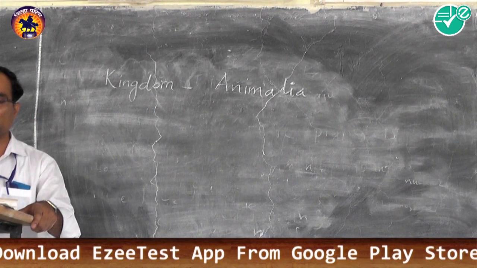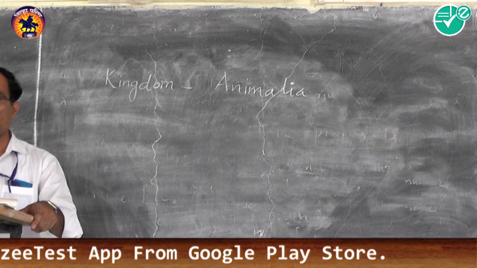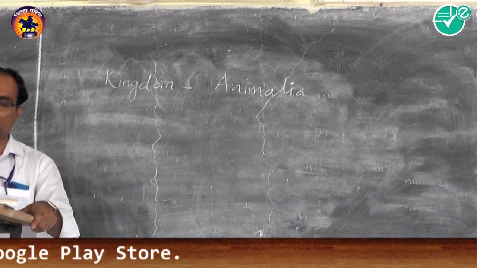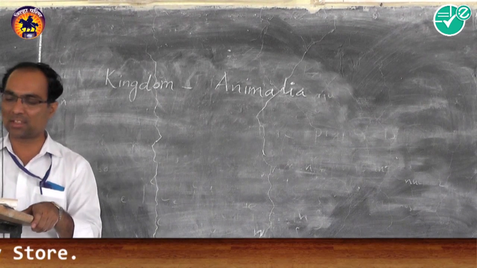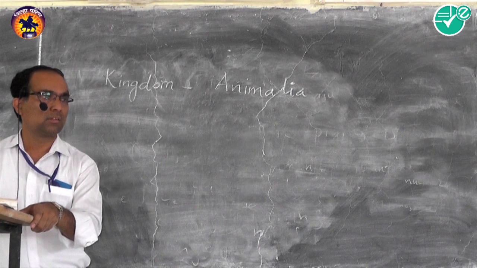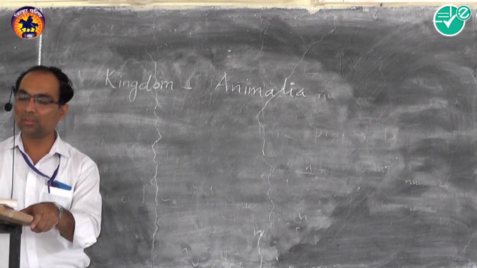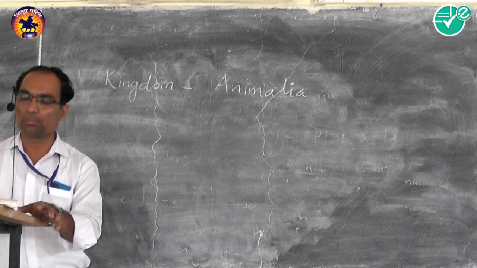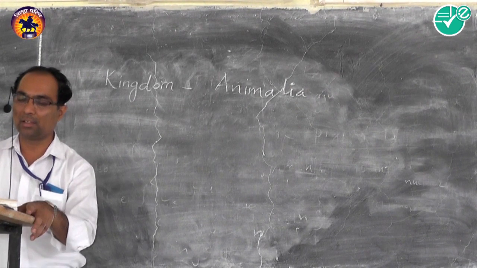Majority of the animals are motile. Motile means movement is present in the animals. However, a few like sponges are sedentary. Some marine animals like sponges or hydra are sedentary, they cannot move, but they are included in the Animalia.